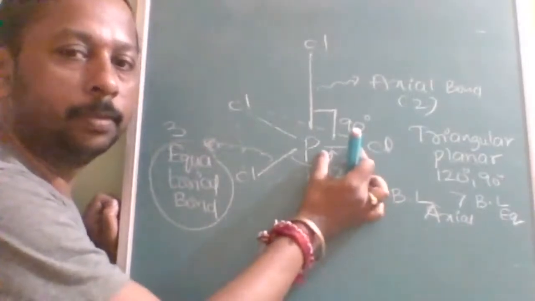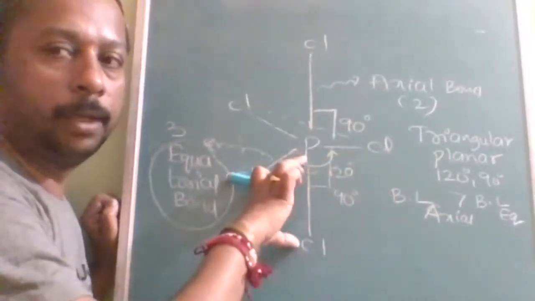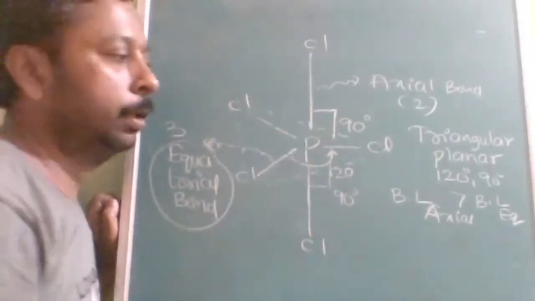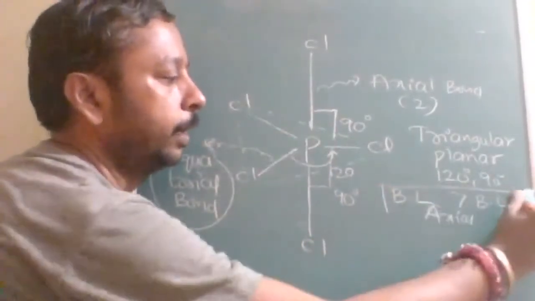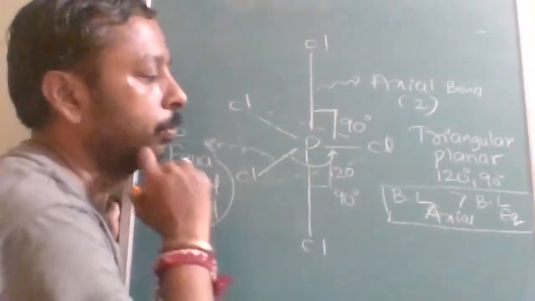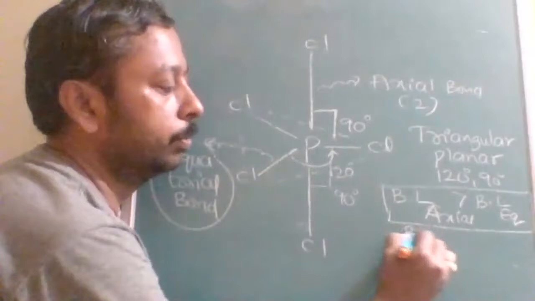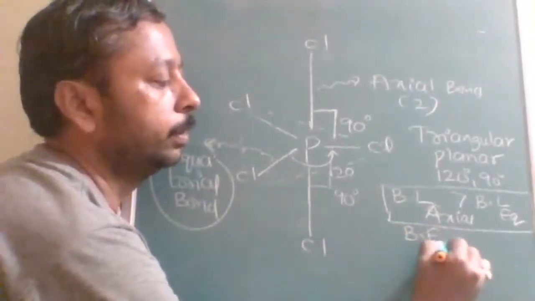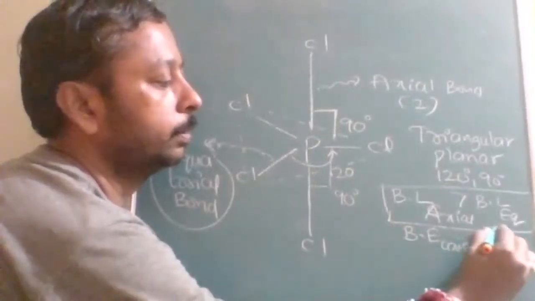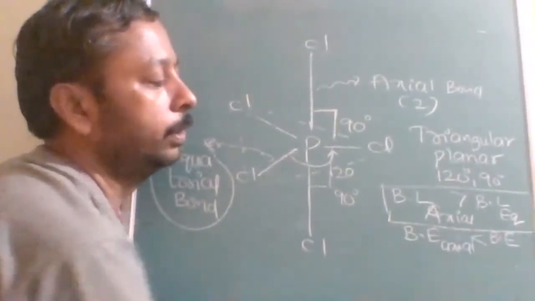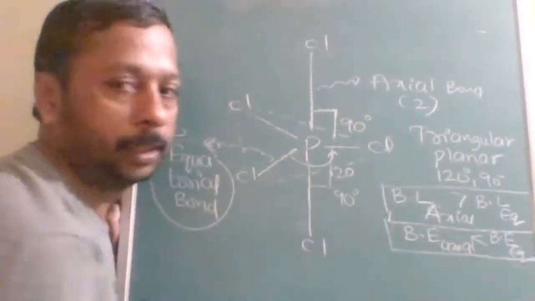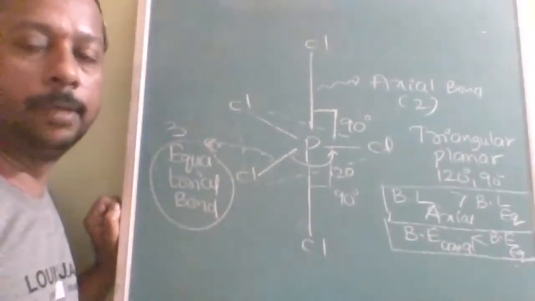These bonds will be shorter, these bonds will be longer, because of the 90 degree angles. Now, once bond length is more, bond energy will be less. So the bond energy of axial is less than the bond energy of equatorial.